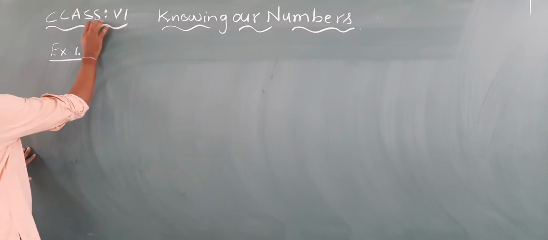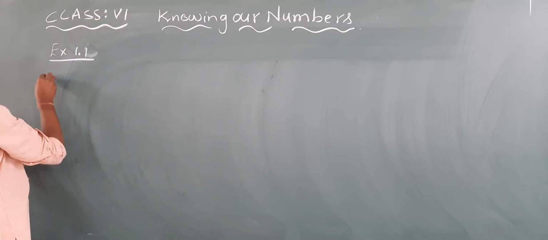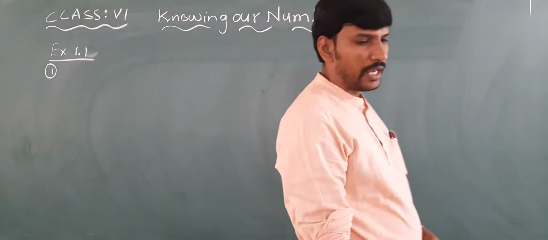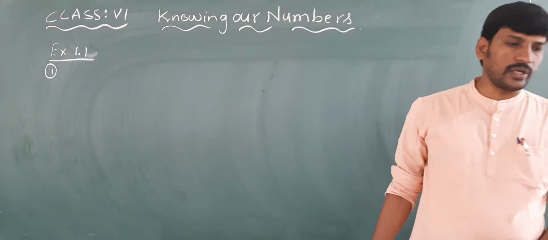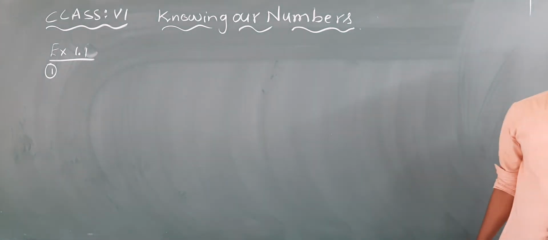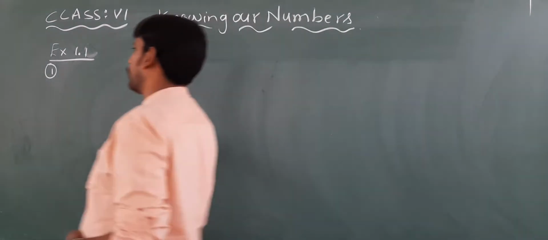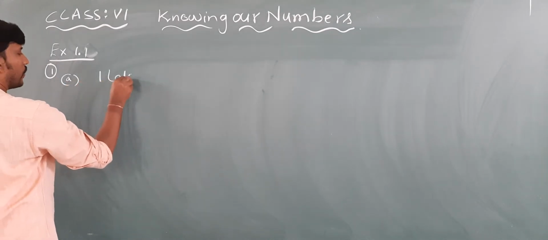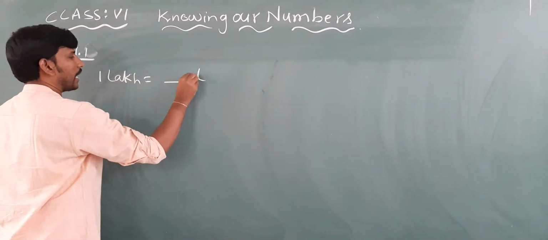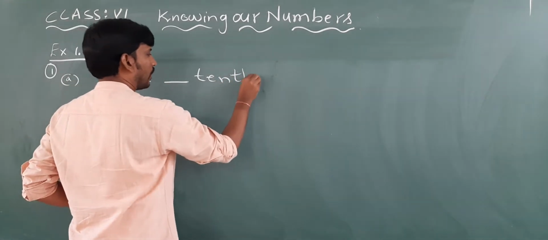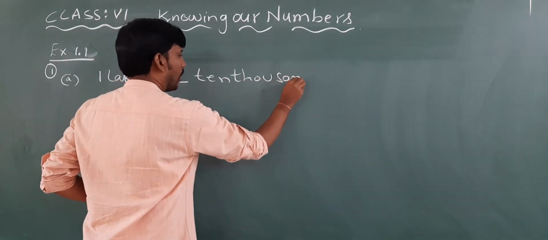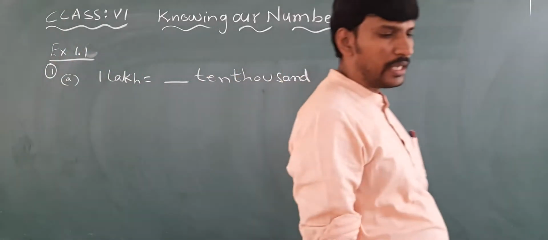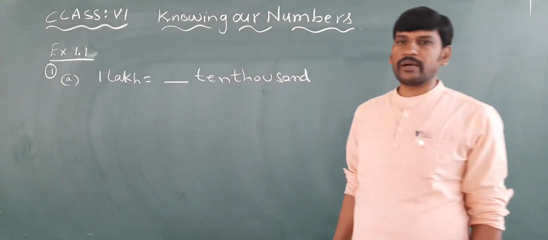In Exercise 1.1, question number 1, there are some fill in the blanks. Now, 1 lakh is equal to how many 10,000s? The first one is A: 1 lakh is equal to dash 10,000. They are asking how many 10,000s will become 1 lakh.